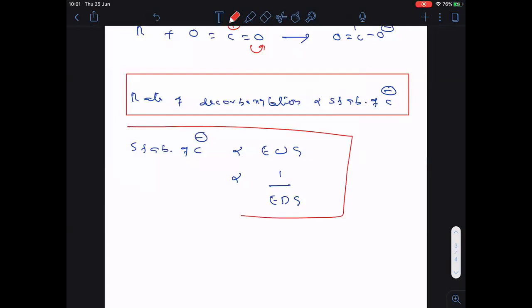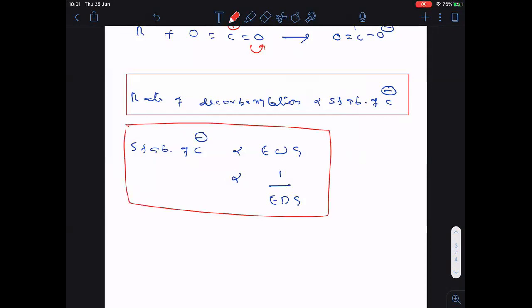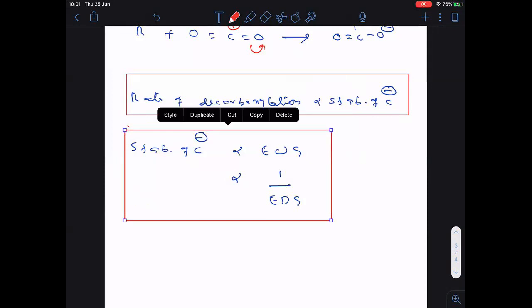This is also one important thing to be noted here. So the rate of decarboxylation is directly proportional to the stability of the carbanion, and the stability of the carbanion is directly proportional to electron withdrawing groups.